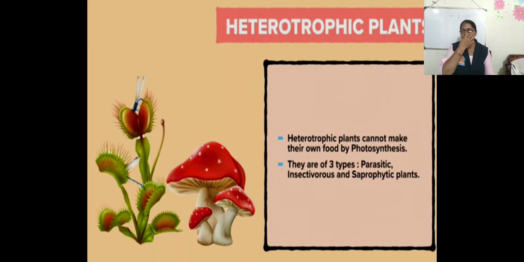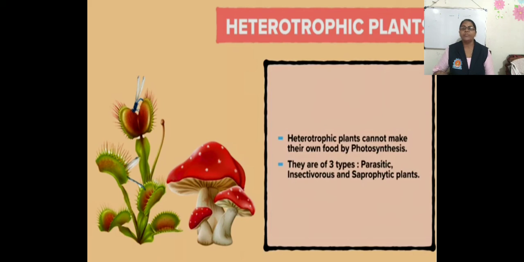Now this is all about the autotrophic plants. Next is the heterotrophic plants. We know the meaning of heterotrophic plants. Okay, what is the meaning of heterotrophic plants? They cannot make their own food by the process of photosynthesis. And why? Because the heterotrophic plants do not contain chlorophyll pigment, and hence they are heterotrophic plants.